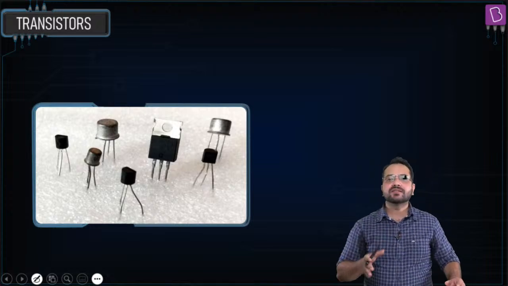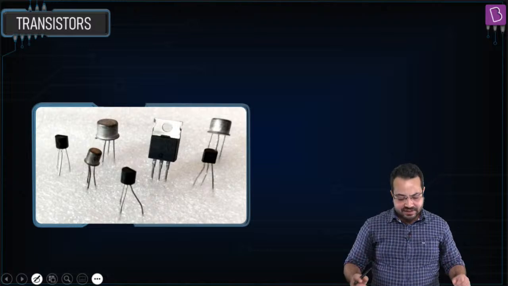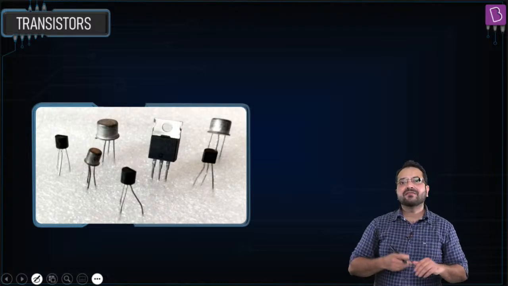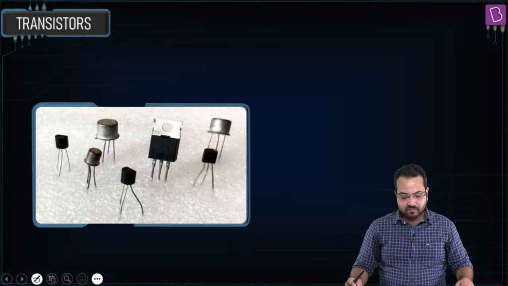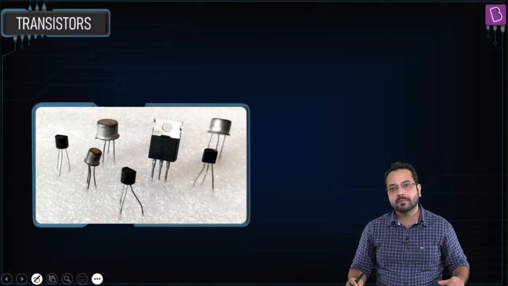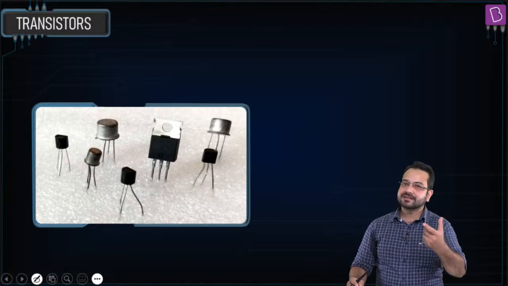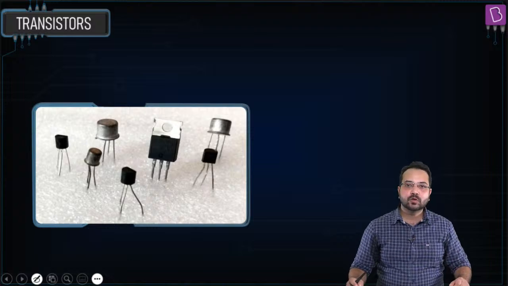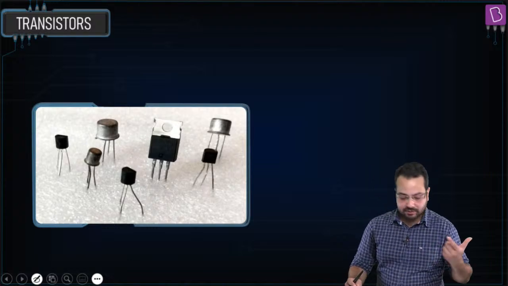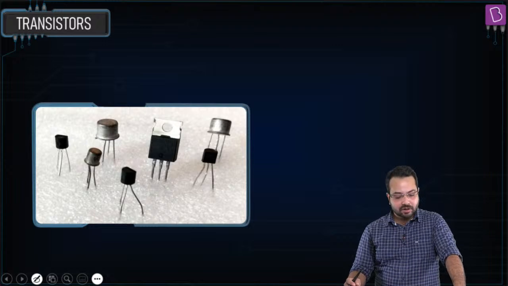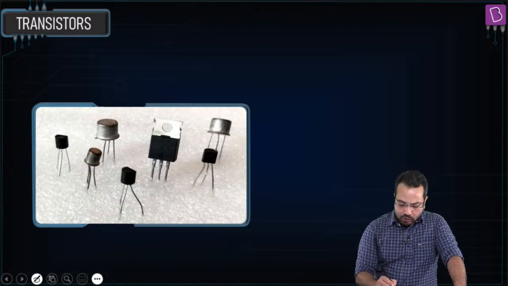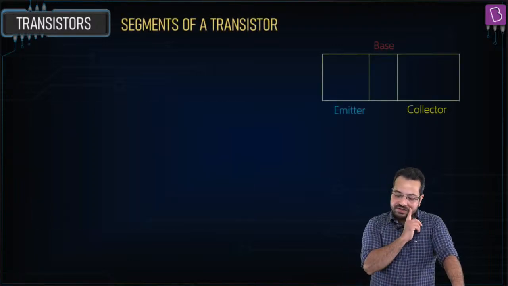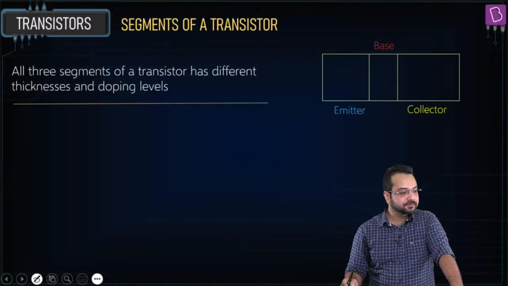Now the difference between transistors and any other device we have seen so far is that transistors have 3 terminals. All the other devices we have seen have 2 terminals. Battery has 2 terminals, resistance has 2 terminals, capacitor has 2 terminals, inductor has 2 terminals. But a transistor has 3 terminals. So let's try to understand what this transistor is made up of.